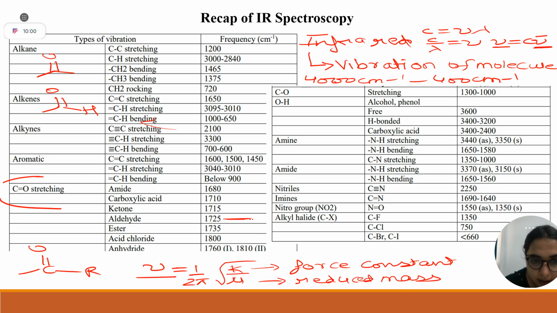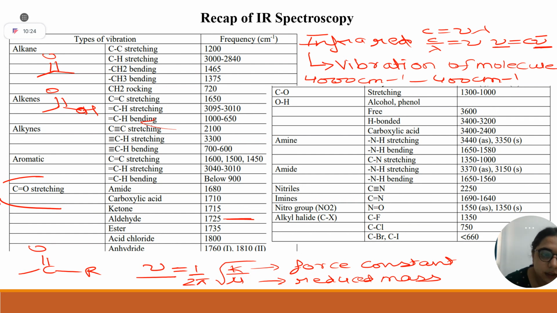Your aldehyde. Okay. In carboxylic acid, one of the R groups is replaced by OH, so it is a plus M type group. Therefore, it has less frequency. Amide has an even better mesomeric group, NH2, right? But you will say, then why in ester is it more than aldehyde?